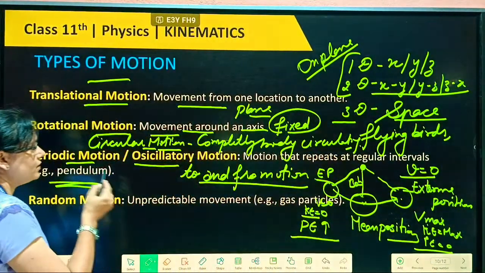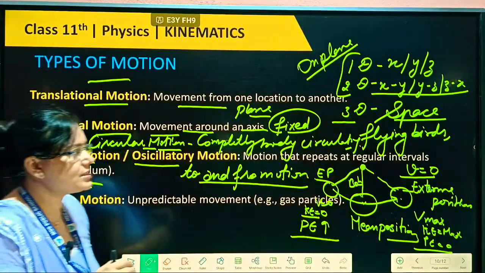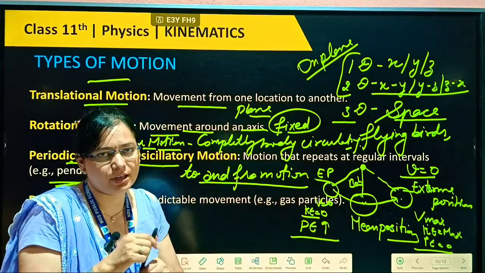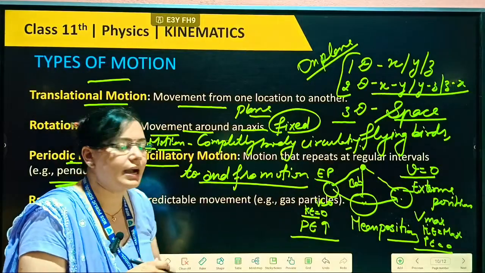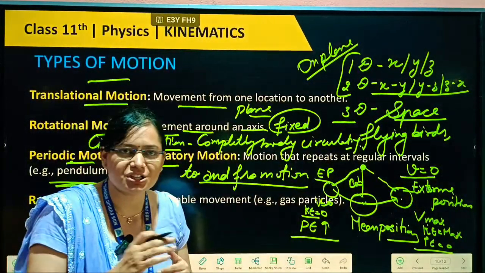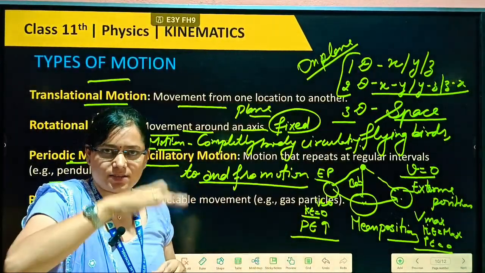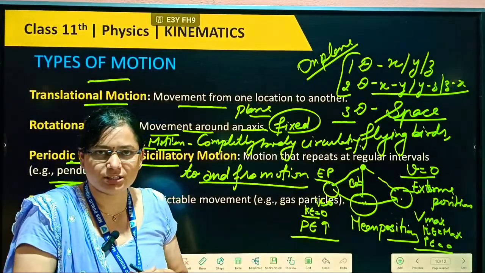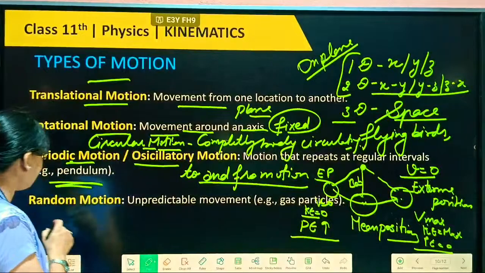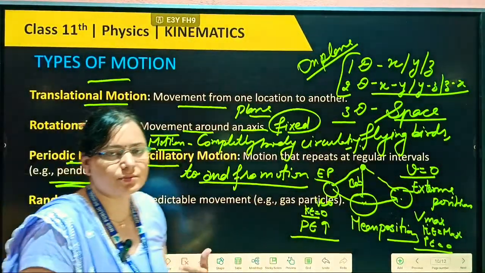This type of motion, periodic motion and oscillatory motion, means along a regular time period the body is moving about the mean position, that we will call periodic motion. And oscillatory motion, you can say vibrational motion also. The body vibrates here and there about the mean position, so this is also a type of motion. Next, random motion, where we can't predict the motion.